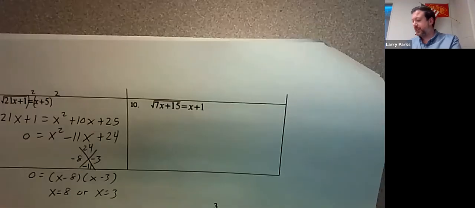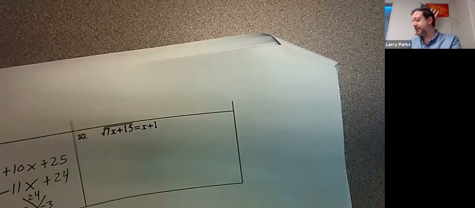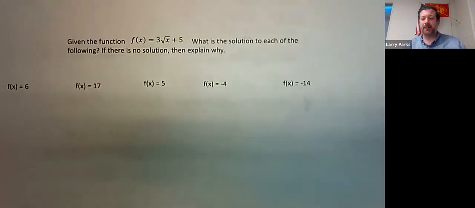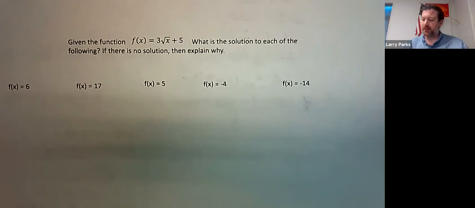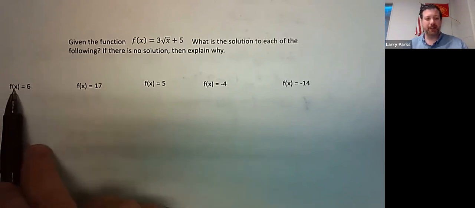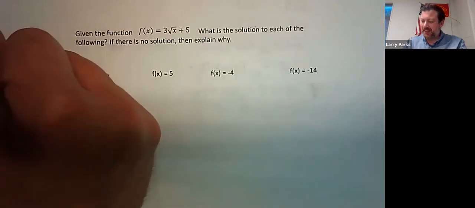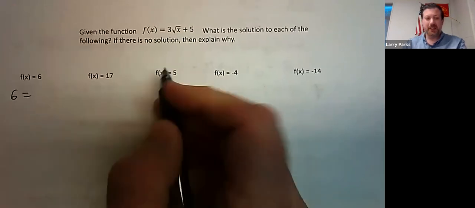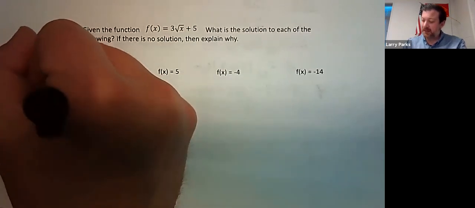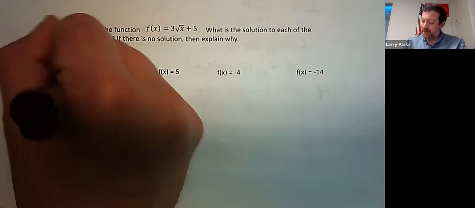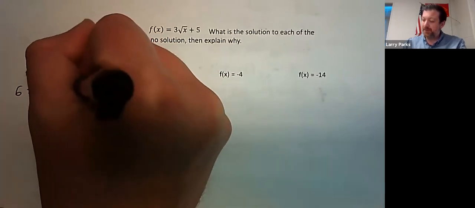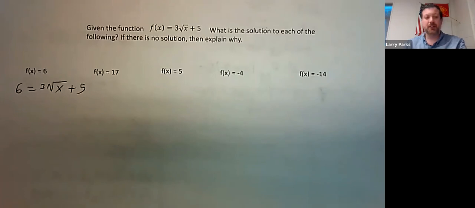All right. One final thing. Not every function has a solution. So this is f of x. So let's say that this equaled 6. So if I had 6 equal to 3 square root of x plus 5, what is the solution?